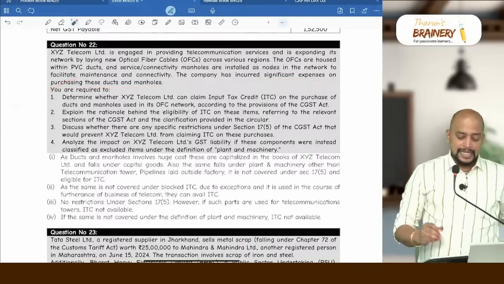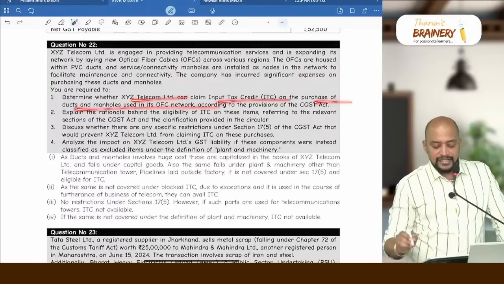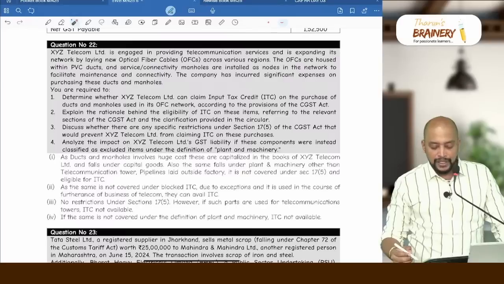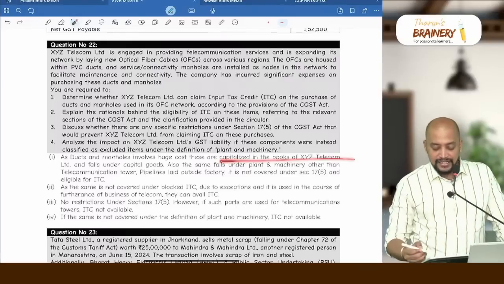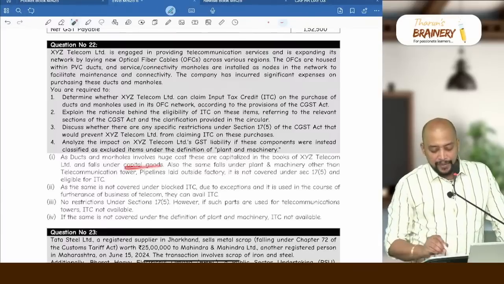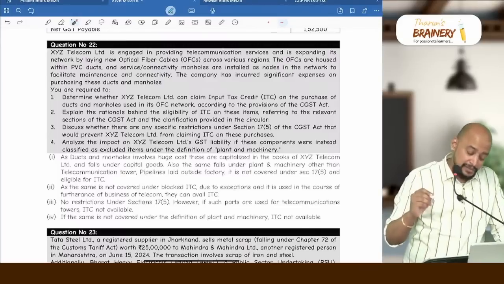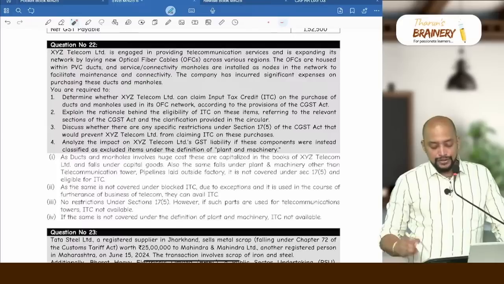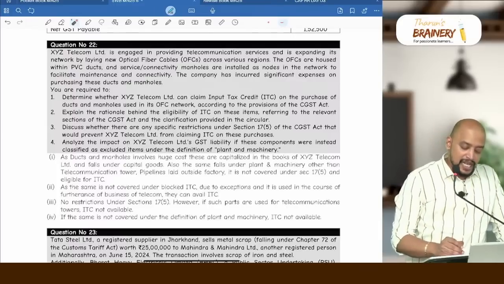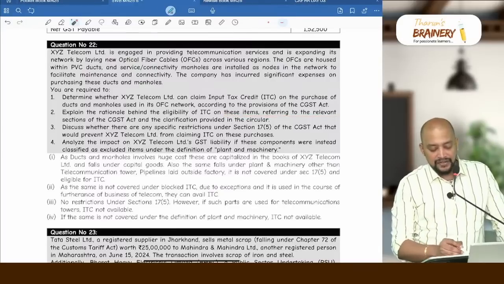You are required to determine whether XYZ Telecom Limited can claim ITC on the purchase of ducts and manholes used in OFC network. So yes, as these are huge cost, they are capitalized in the books and they will fall under capital goods. Also it will come under plant and machinery other than telecommunication towers and pipeline laid outside factory. So therefore ITC available on this. Explain the rationale behind eligibility of ITC on these items referring to the relevant sections.